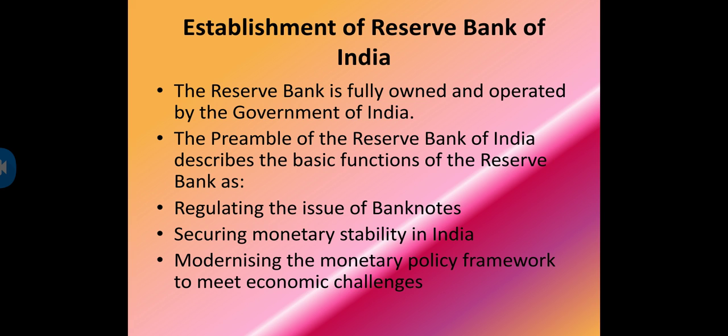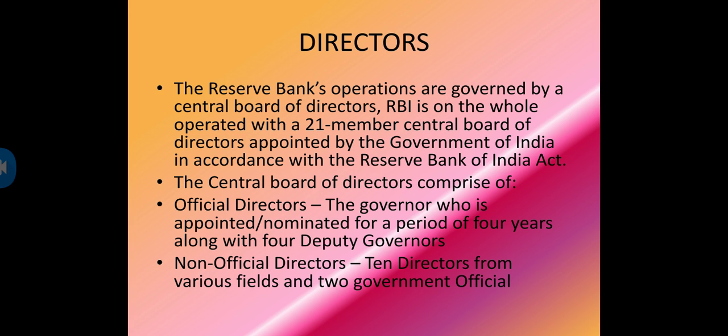Securing monetary stability in India. Securing means giving the security that there should be financial stability in India. Modernizing the monetary policy framework to meet economic challenges: what the new economic changes are, how to upgrade, how to overcome and move forward. All these policies are made by it.